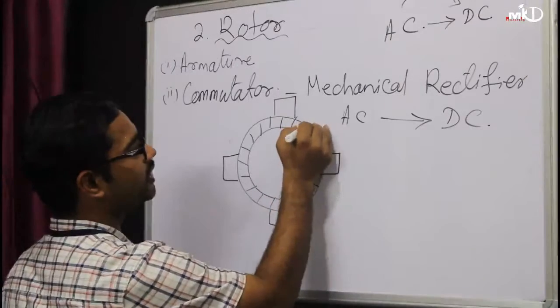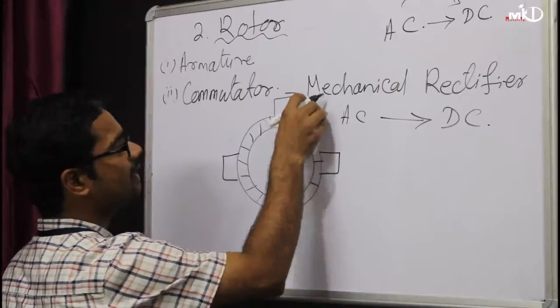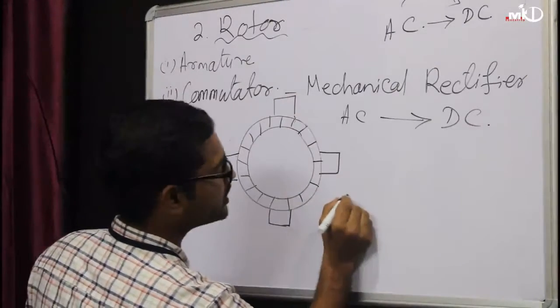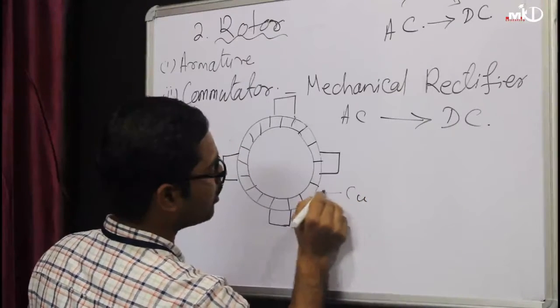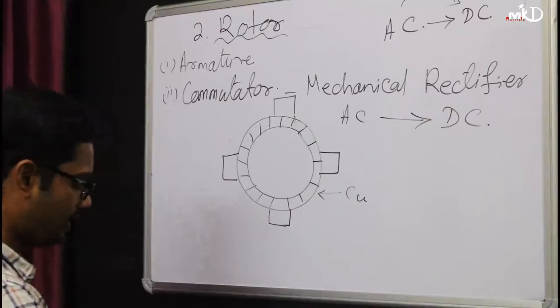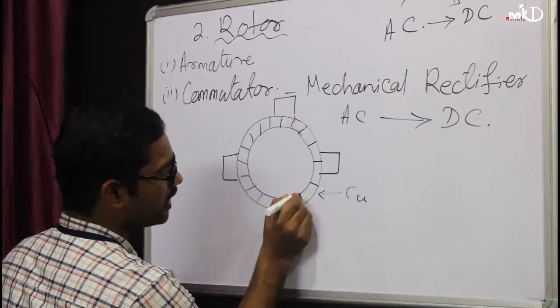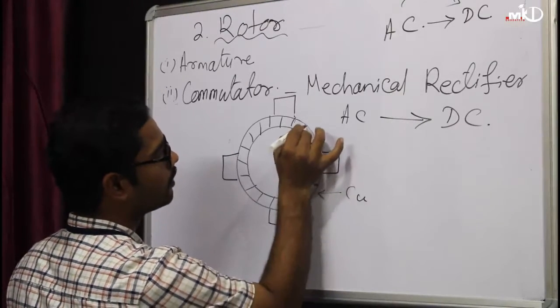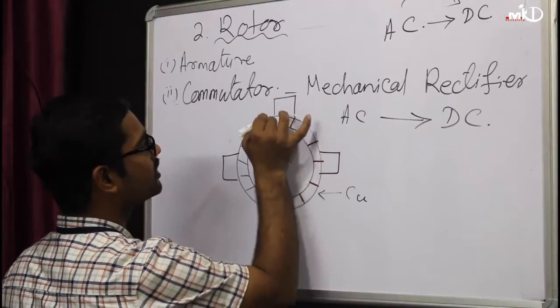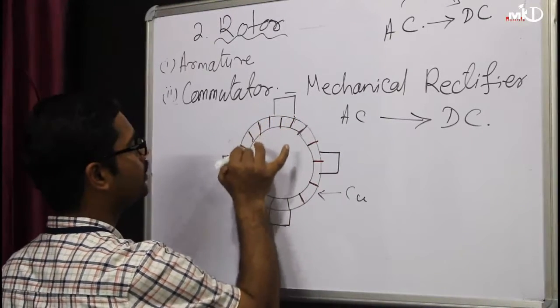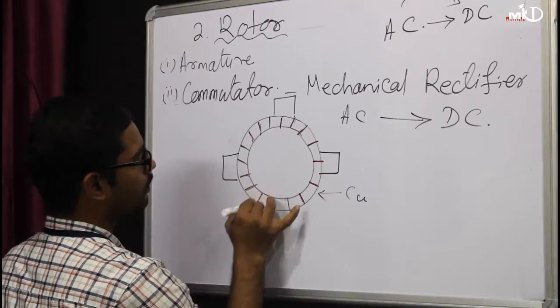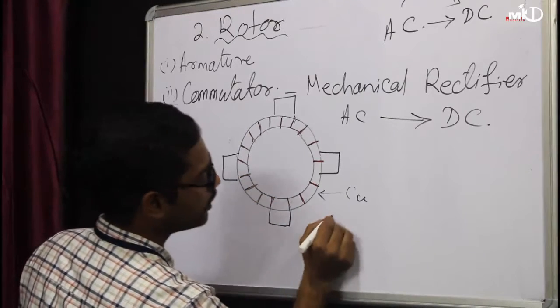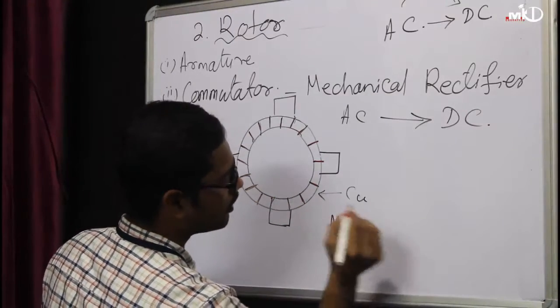These are your copper segments, and in between them is the mica insulation. These are your insulation segments. So this is your mica insulation.